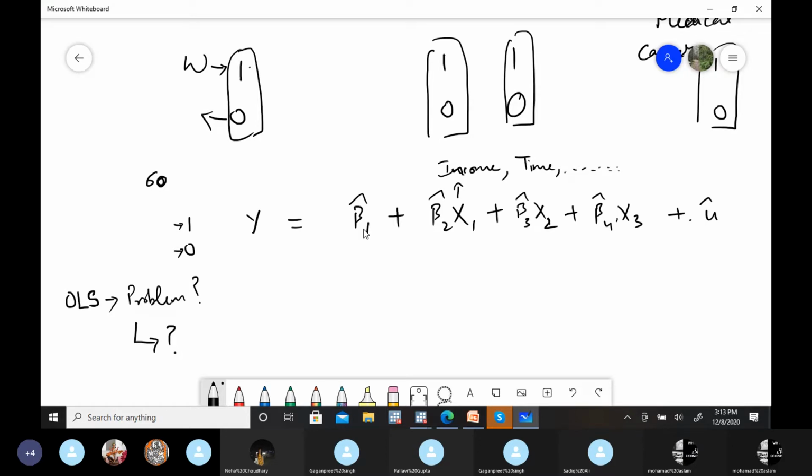How can they know the final results? First, I'm asking whether we can apply OLS here or not. That's my first question. Then, if we can apply, what are the problems? Yes, consequences of OLS in the dummy variable case.